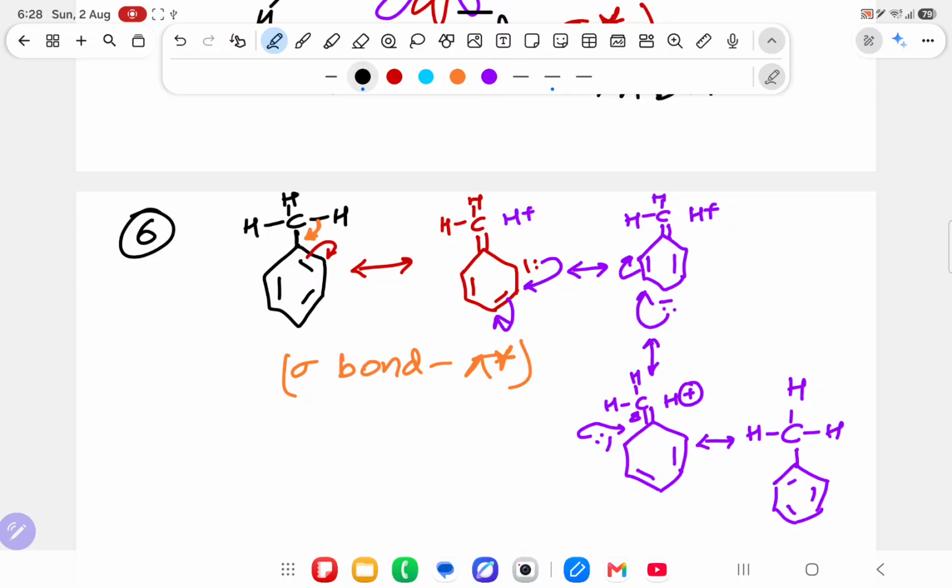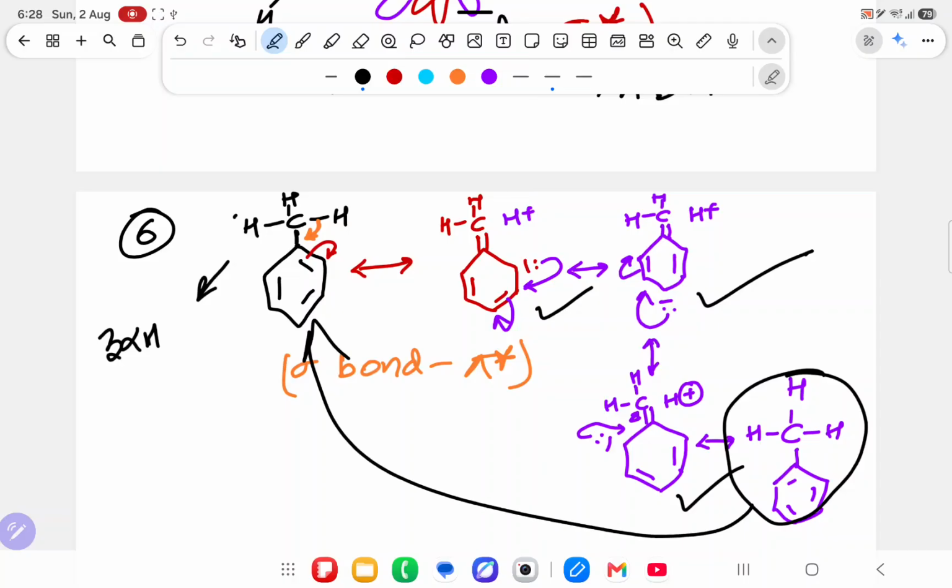What is happening? Over here, how many alpha hydrogens does it have? It has 3 alpha hydrogens. But when one alpha hydrogen enters, what will happen? One hyperconjugating structure, another and another. This is the original structure, coming like this now. So no need to draw this. This is the original one. I have drawn it, but you understand the point I am trying to say.